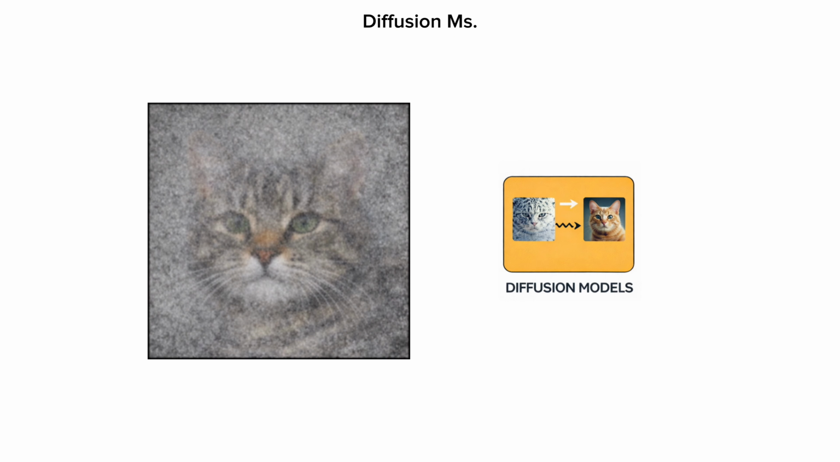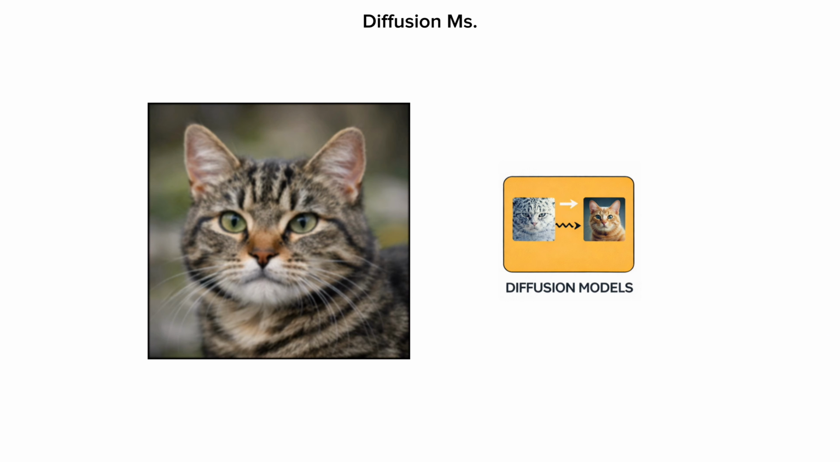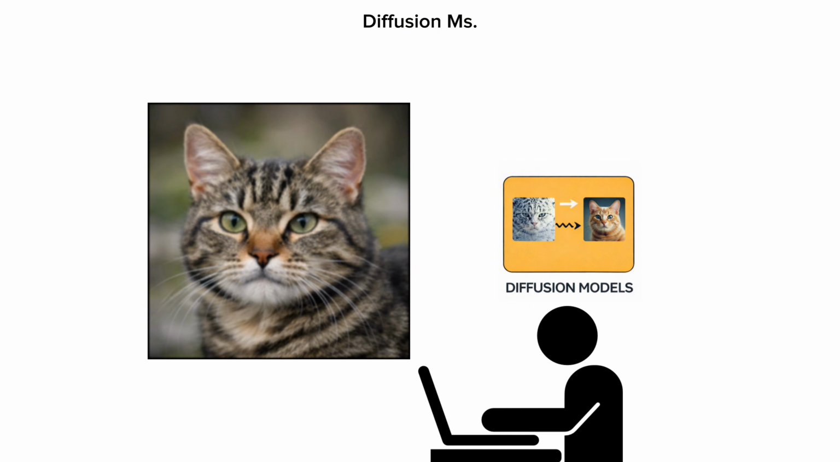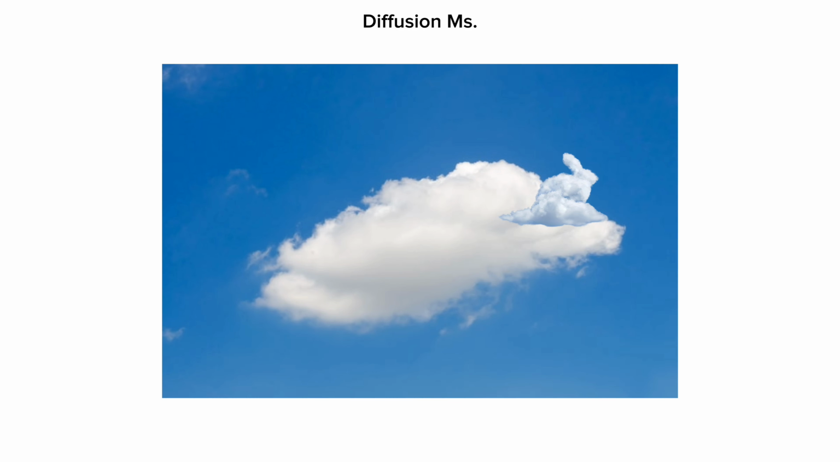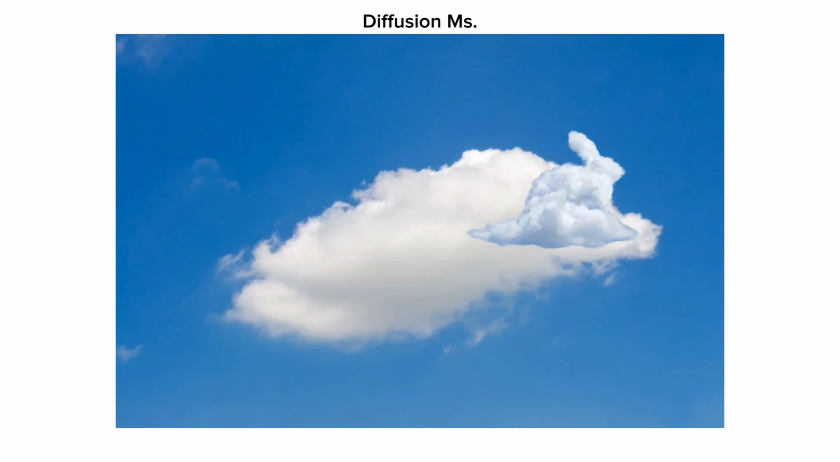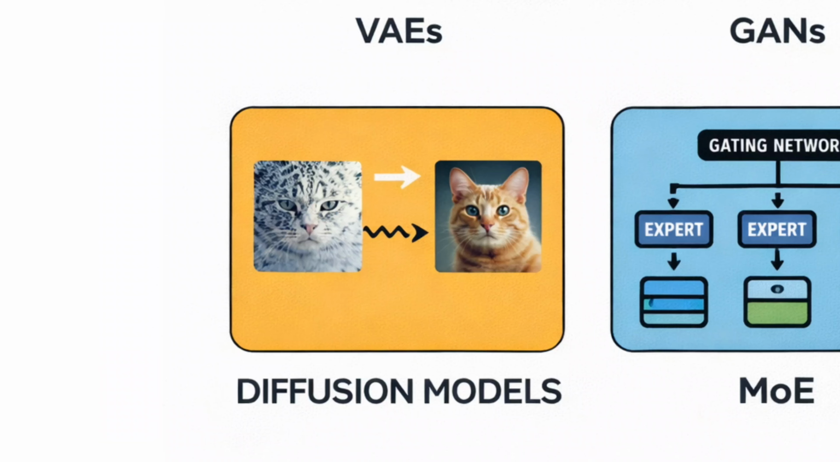It starts with pure static and mathematically removes the noise step by step, guided by your text prompt, until a clear image emerges. It's like seeing a shape in the clouds and clarifying it until it becomes a photograph.